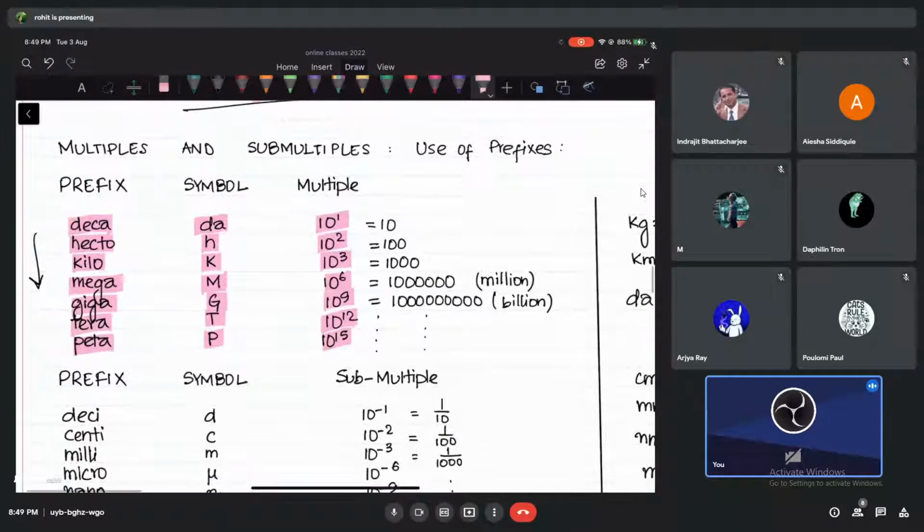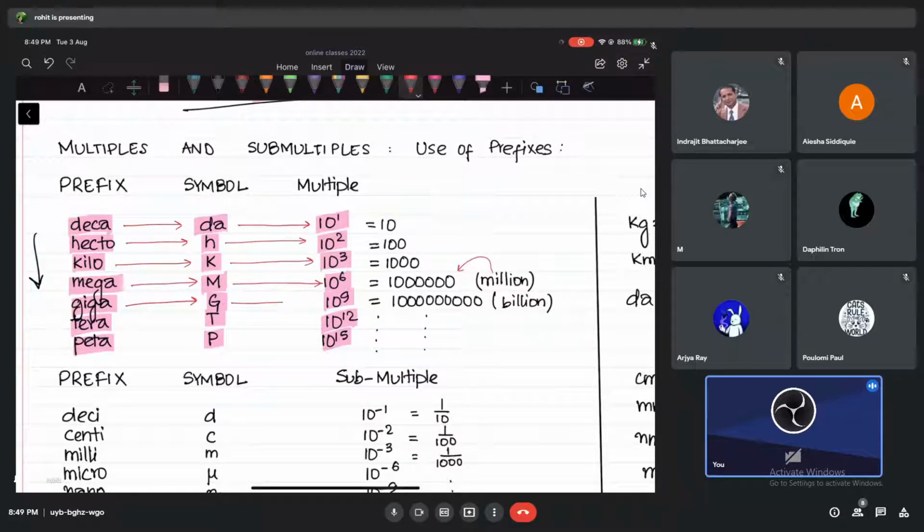See, deca means 10 to the power 1. Hecto means 10 to the power 2. Kilo means 10 to the power 3, that is 1000. Mega means millions, or 10 to the power 6. That is the meaning of million, 6 zeros. Giga means 10 to the power 9, with 9 zeros after the 1. We call it billion. Then we have tera, which means 10 to the power 12, and peta, which means 10 to the power 15.